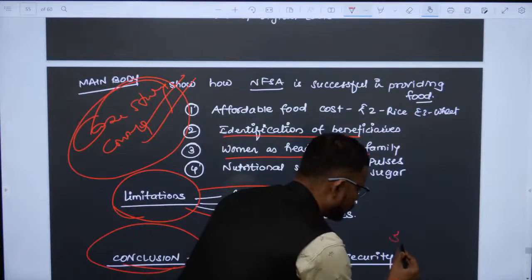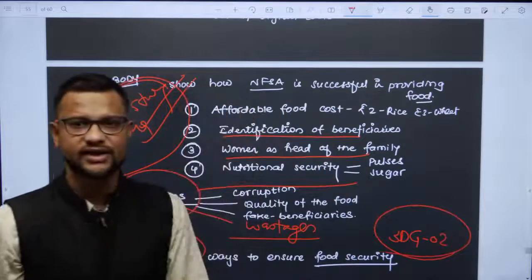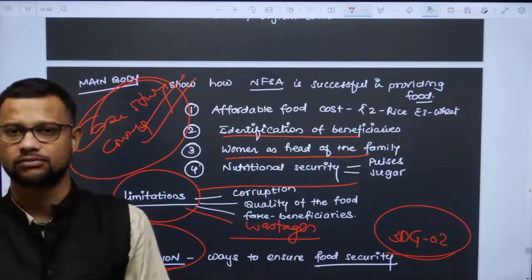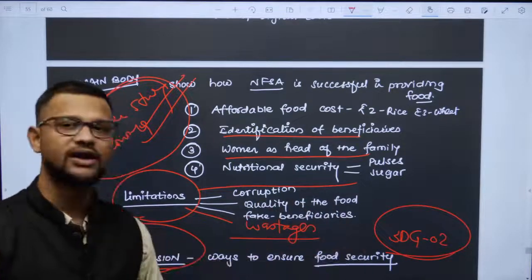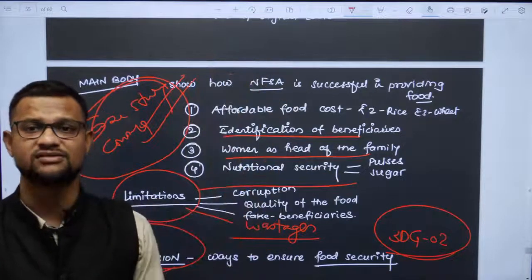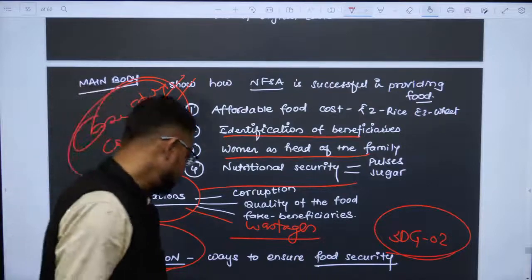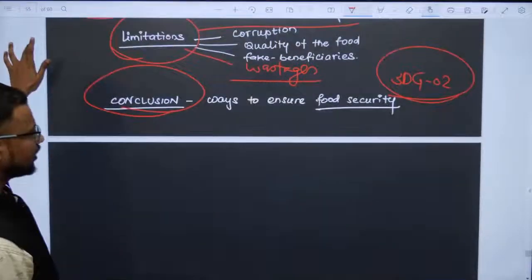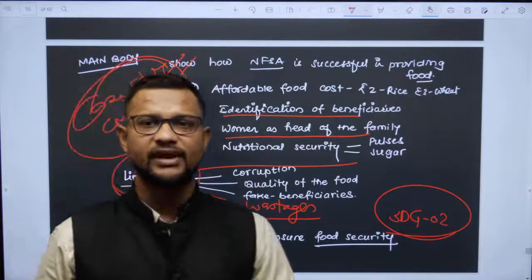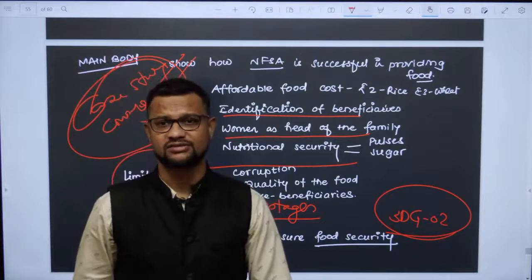Do this because SDG talks about poverty eradication, SDG 1 poverty eradication, SDG 2 eradication of hunger. So connecting with SDG 2 makes your answer more comprehensive in nature, more holistic in approach. So with this, guys, we are done with our UPSC Mains 2020 Geography Optional Paper 2 discussion.